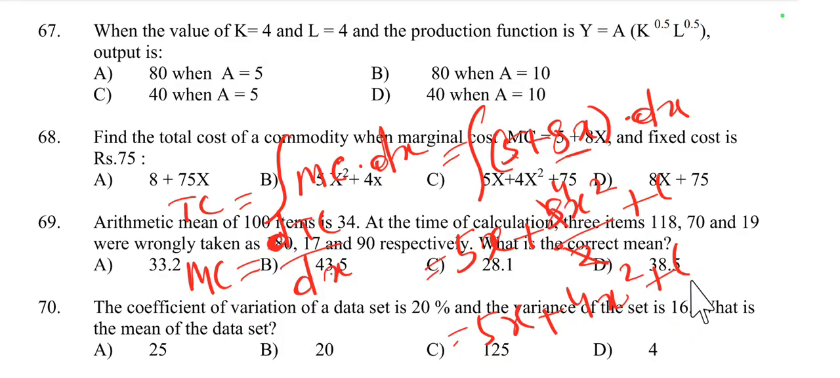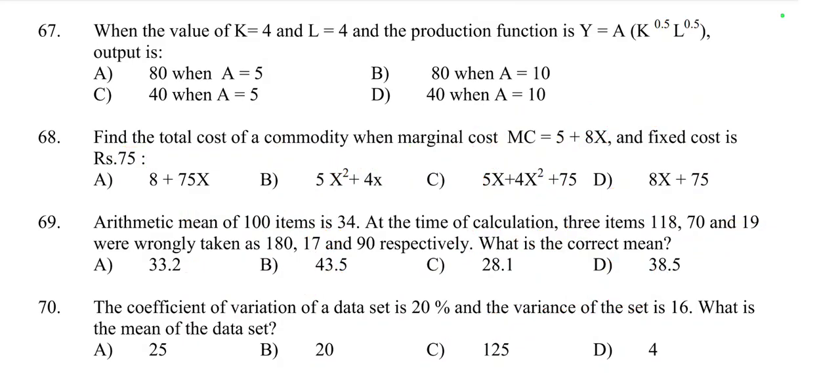Constant means here fixed cost, it is called a constant. So 5x plus 4x square plus c. In place of c we can write the value of the constant, that is 75. So the total cost equation is 5x plus 4x square plus 75. So the right option is C.